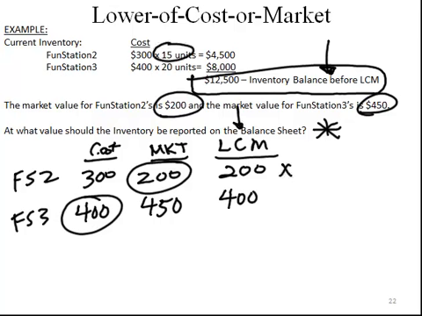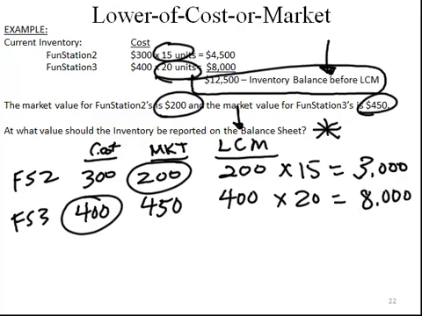We have 15 units of FundStation 2, thus we have $3,000 of inventory value. We have 20 units of the FundStation 3, thus we have $8,000 in inventory value. In total, $11,000. Notice that we do it on an item by item basis. We do not do it in aggregate.